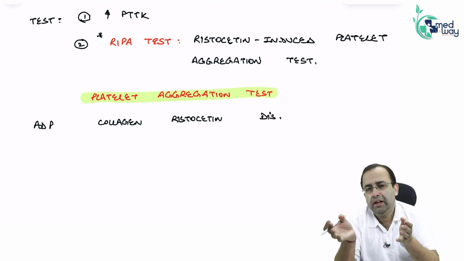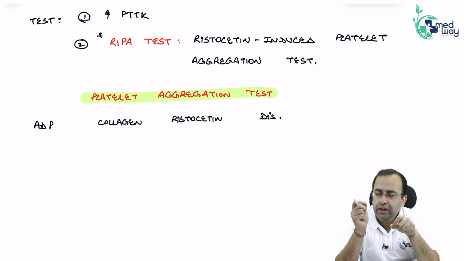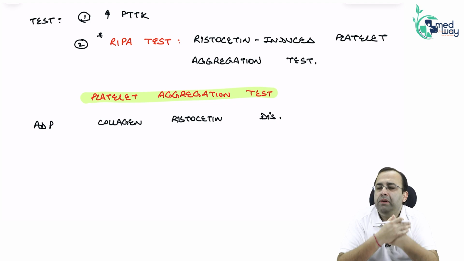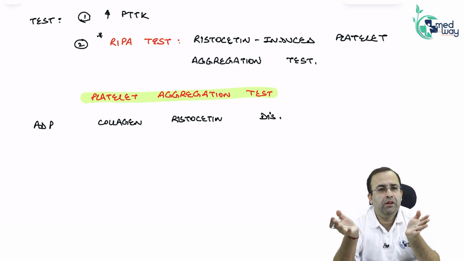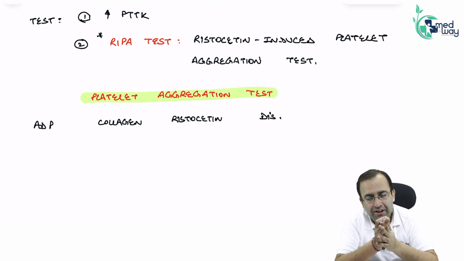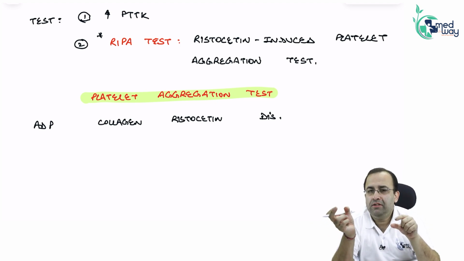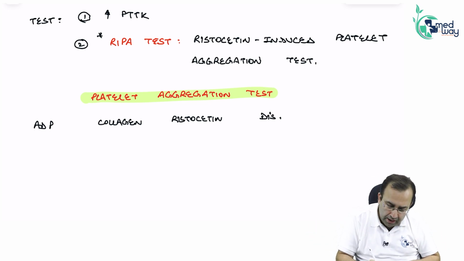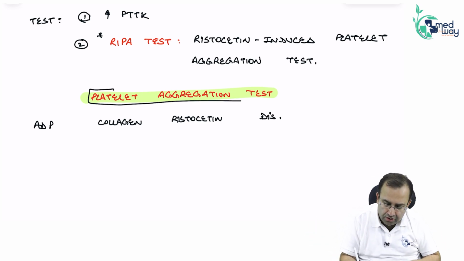We took 3 vials, put ADP in one, collagen in one, ristocetin in the third, and look for disease. Normally platelets should aggregate with all 3. If I am normal, at least with respect to platelets, everything should aggregate.